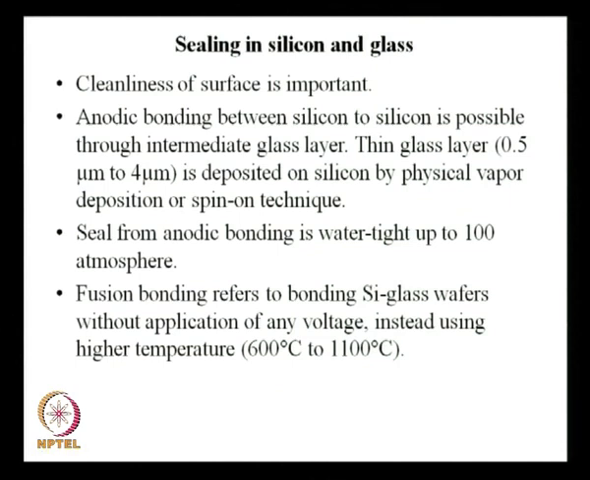So, instead of applying any voltage, the heating is to be done, and the heating has to be to a very high temperature, 600 degree centigrade to 1100 degree centigrade. So, if you take the silicon substrate with the glass lid to that temperature, you can expect a fusion bonding to take place. However, anodic bonding is more popular. Anodic bonder is a device which is available for people who are working with microstructure fabrication.